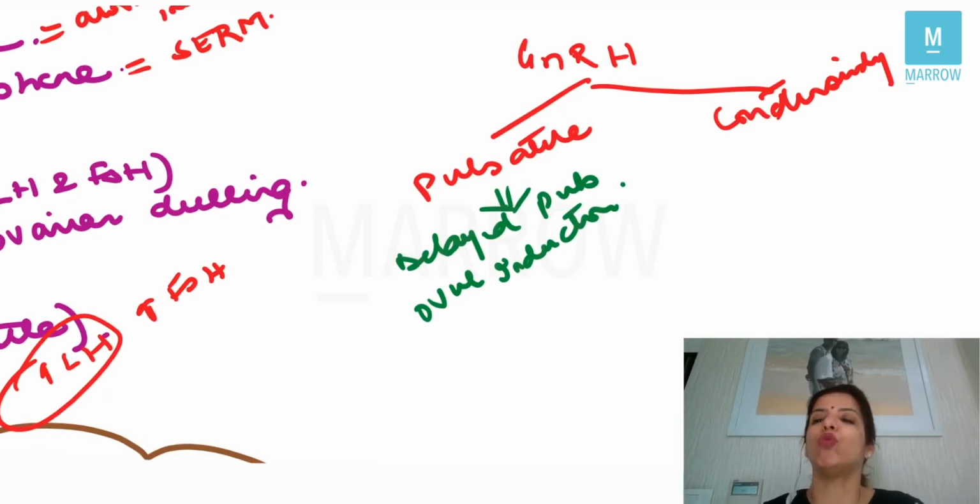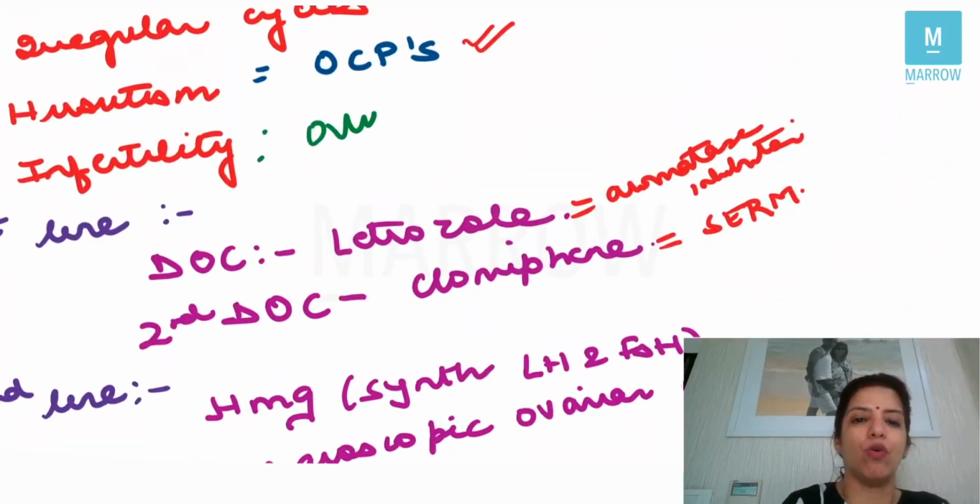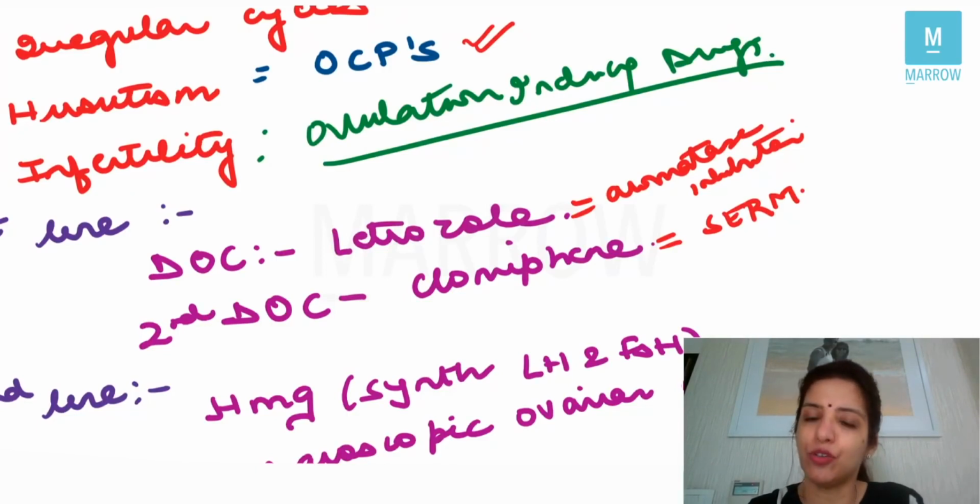So all these are ovulation inducing drugs, because in PCOS infertility is due to anovulation. So I have to give drugs which bring about ovulation, which I have already told you, right?